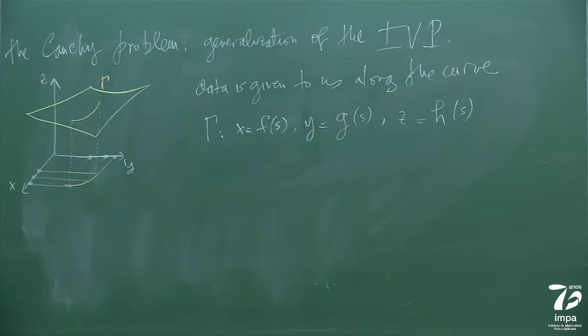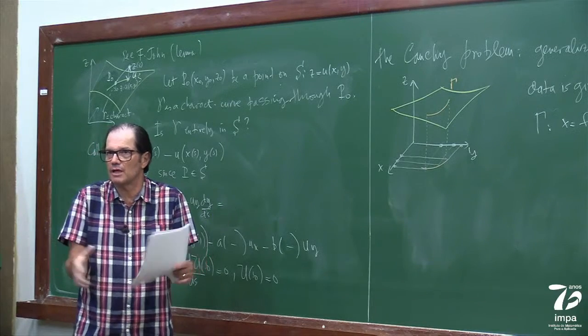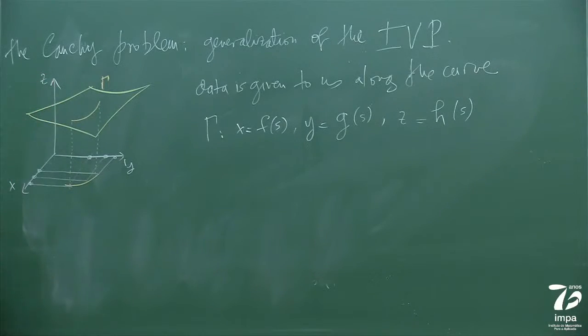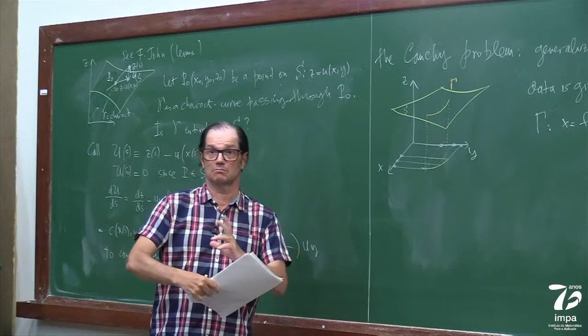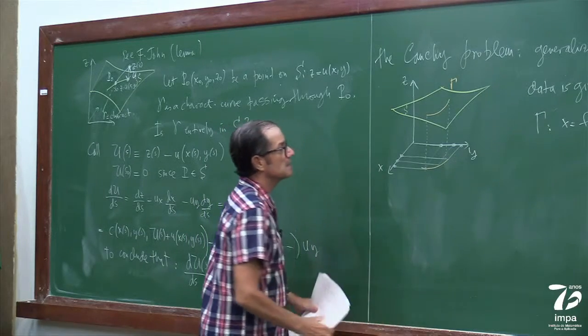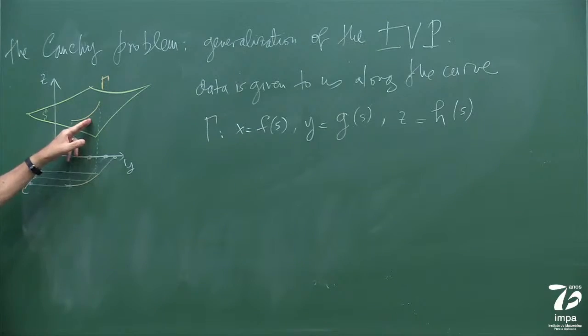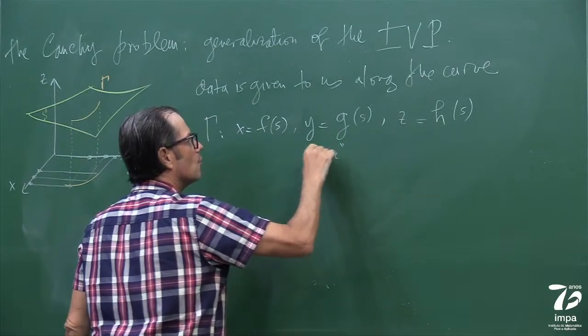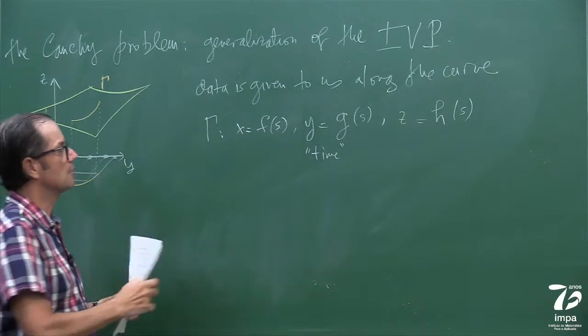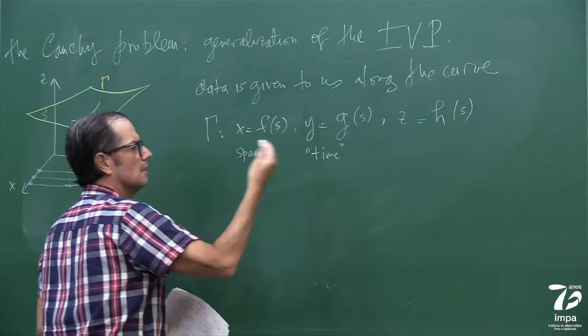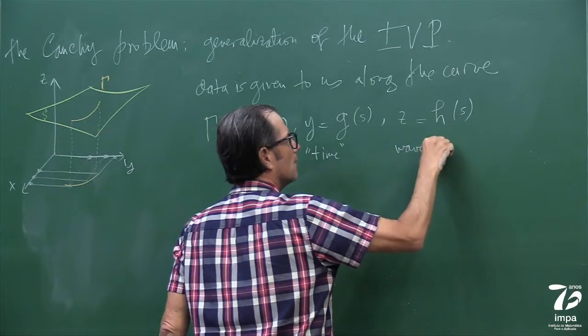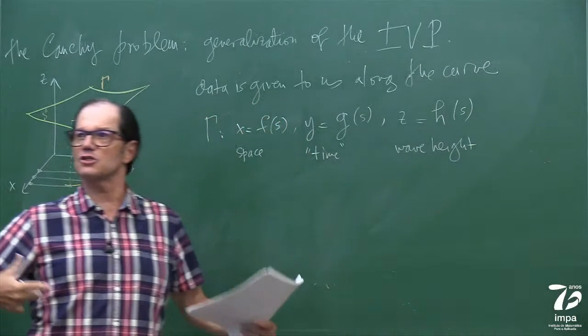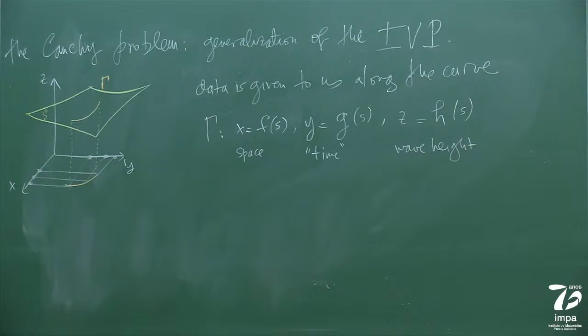Okay, at least this abstract geometrical problem looks like it's fine, right? I have now my integral surface S, which I'm actually trying to find, but for us to understand the structure, it's like that. Now, this is the gamma where I'm going to put my initial data. Now, so I can communicate better, let's call this y time. Of course, this is space. And let's call this wave height. This is just to give intuition for the Cauchy problem.